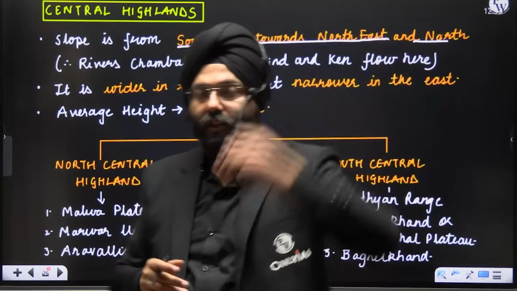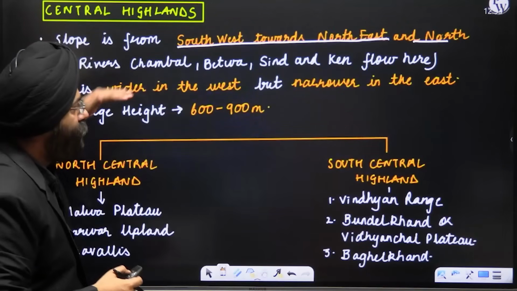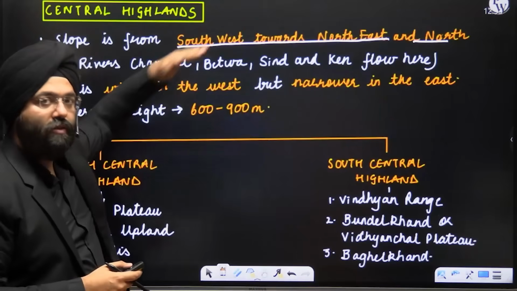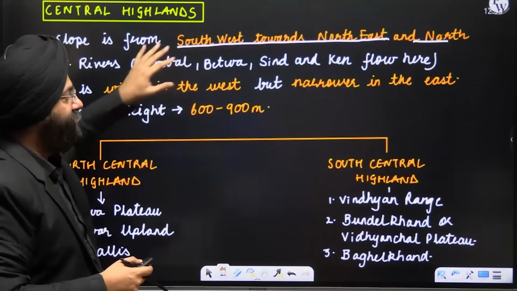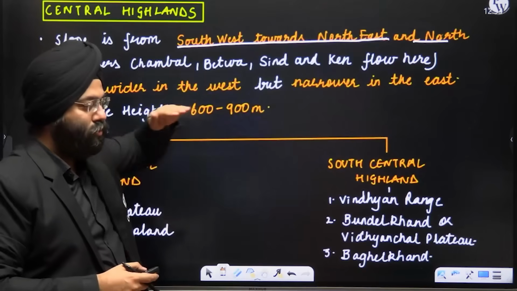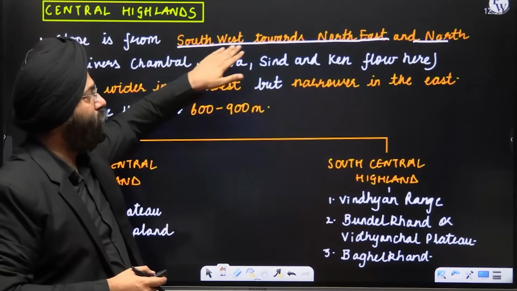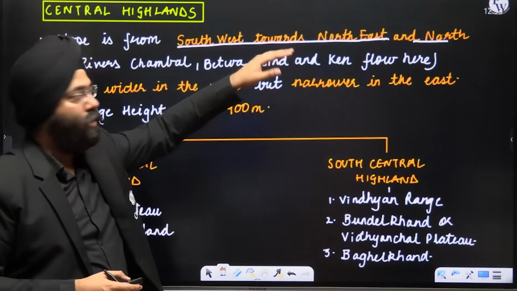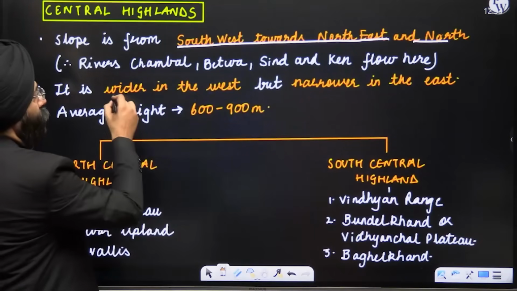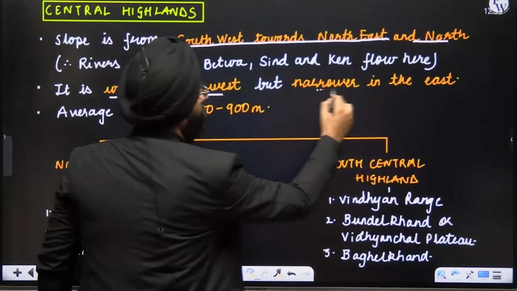Clear? If you see the map of India, you realize that Chambal moved towards this direction, northeastern direction, north direction. That means the slope is also that way. So we'll be studying this. So Chambal, Betwa, Sindh can flow here. That is why the direction or the slope is from southwest towards the northeastern and north direction. It is wider in the west and narrower in the east.